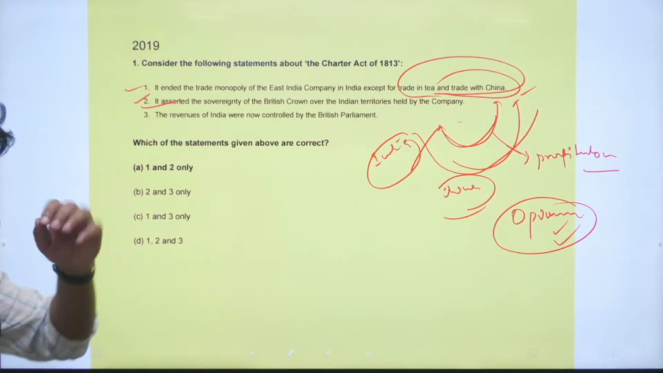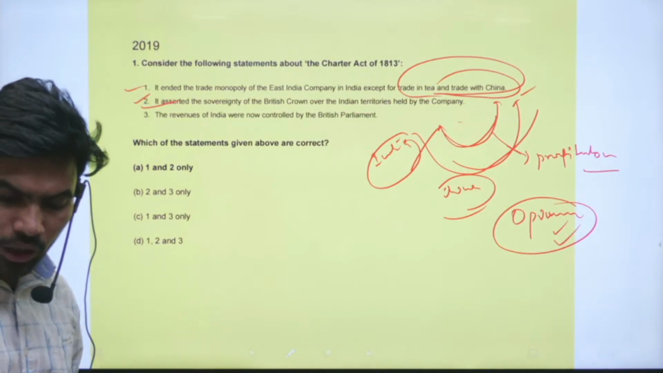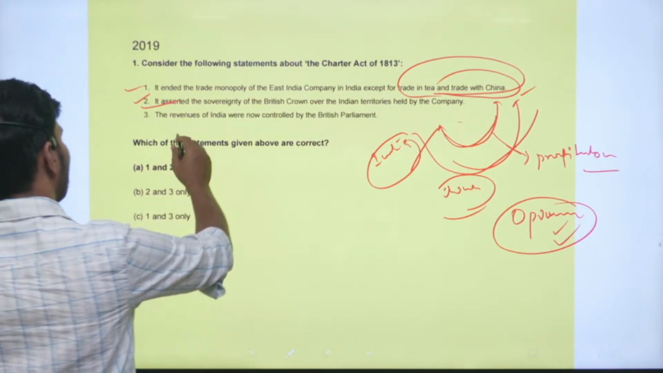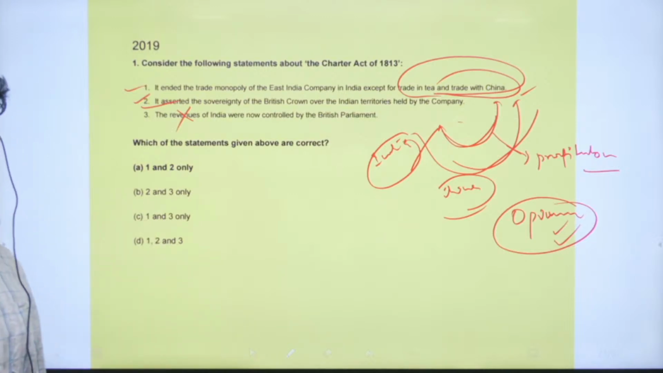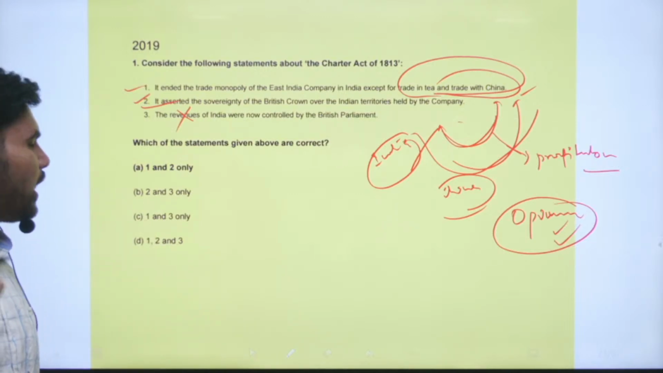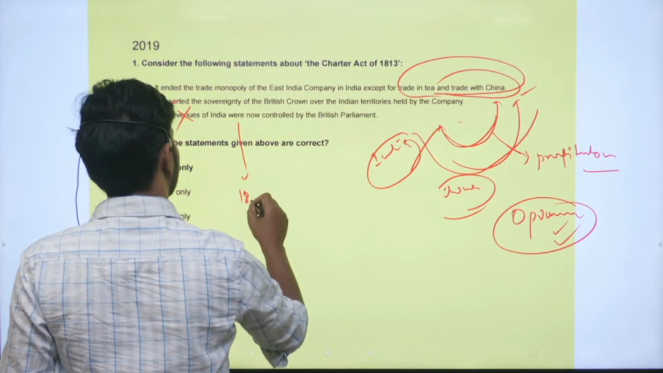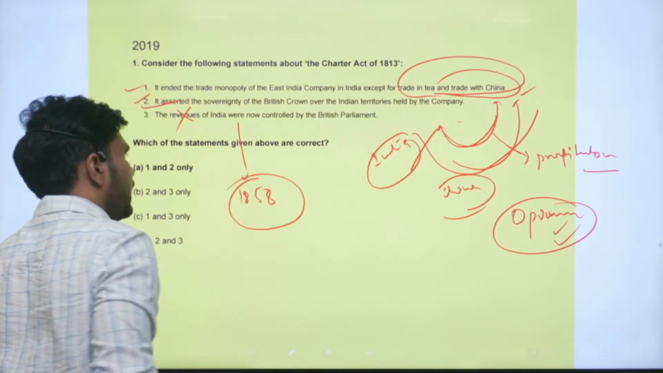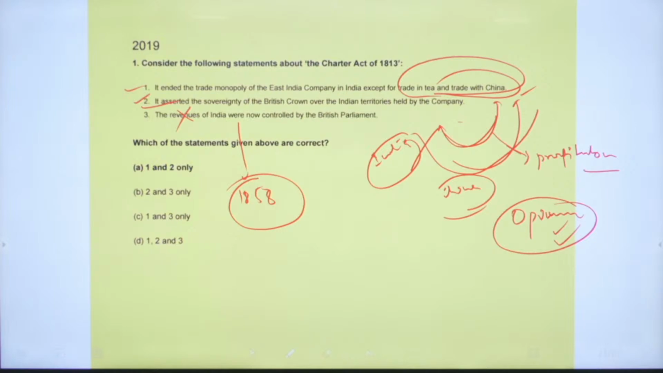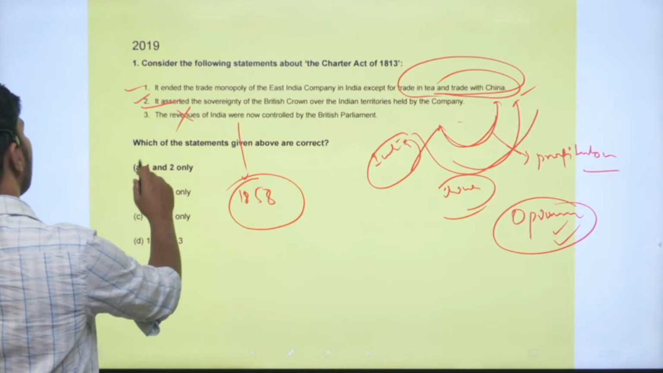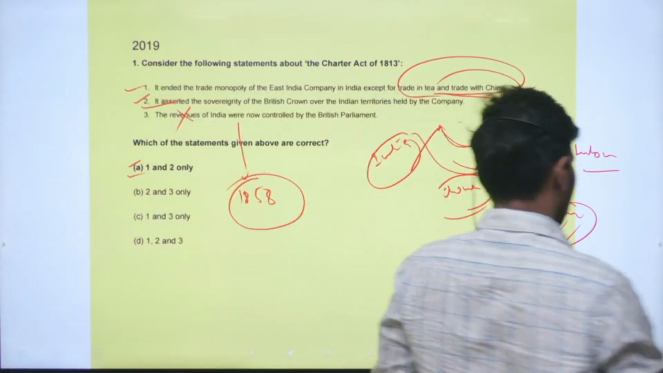Right. Next statement 3. The revenues of India were now controlled by the British Parliament. So this is an incorrect statement. Still the revenues are in the hands of the Board of Directors only. Right. Board of Directors of the East India Company. So this change has occurred only after the 1858 Act. Right. So the Government of India Act, 1858, we can call it. With that act only, the financial matters, revenues of India, went into the hands of the British Parliament. So this statement is incorrect. The correct option is option A. Only statements 1 and 2 are correct.